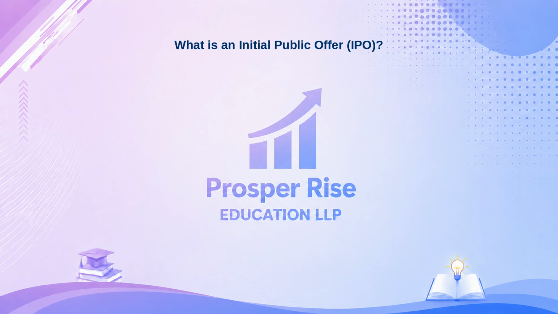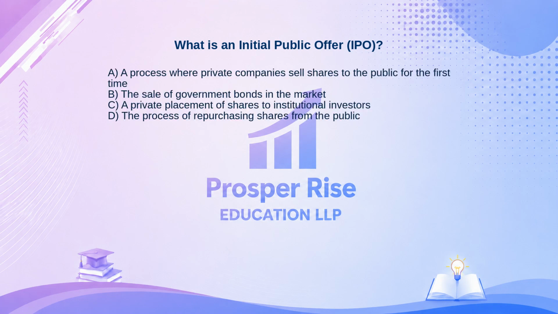What is an initial public offer, IPO? Here are your options. A. A process where private companies sell shares to the public for the first time. B. The sale of government bonds in the market. C. A private placement of shares to institutional investors. Or D. The process of repurchasing shares from the public. Take a moment to pause the video and decide.